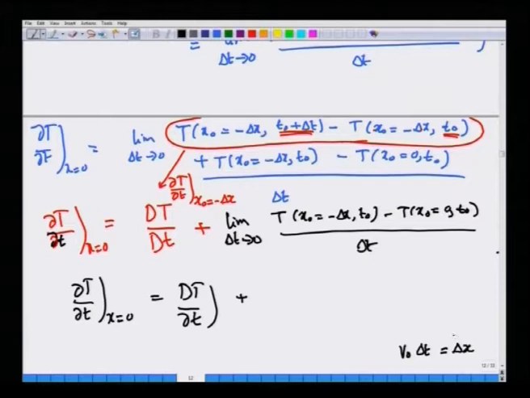So, delta t I will write as delta x by v 0. So, I will get v 0 limit, instead of delta t going to 0, delta x going to 0, T of, now x naught equal to minus delta x.